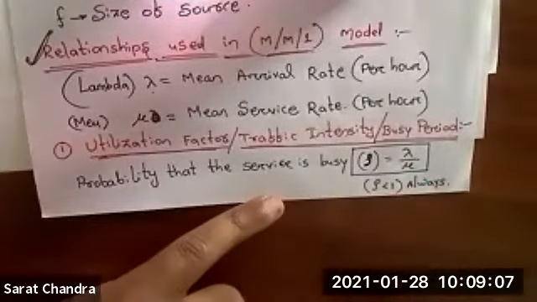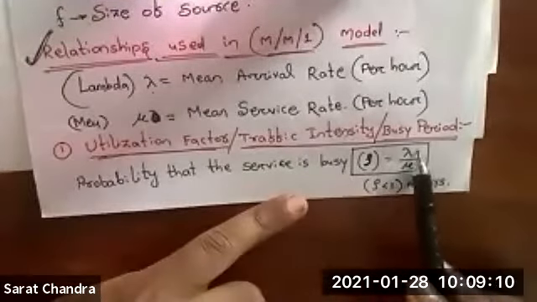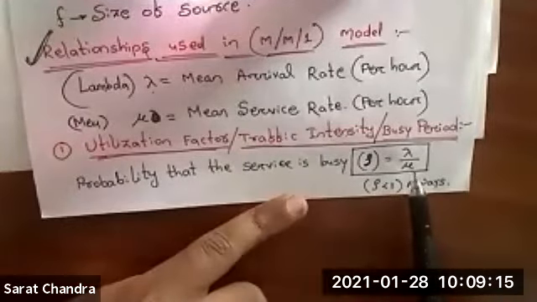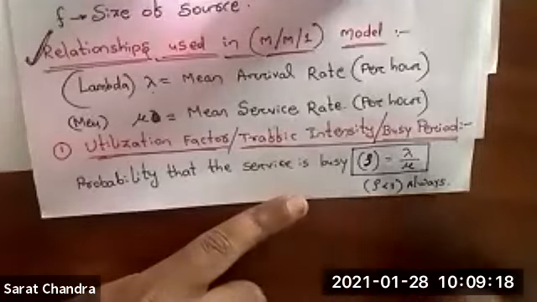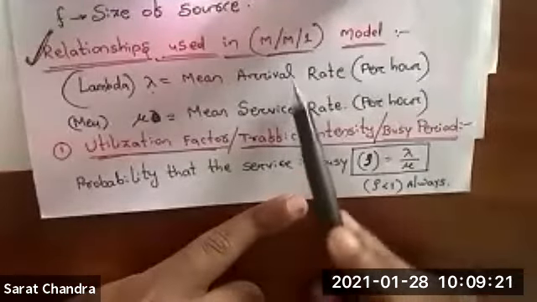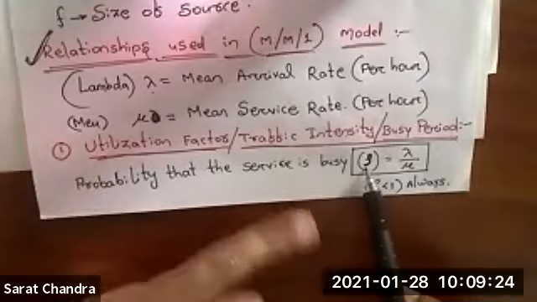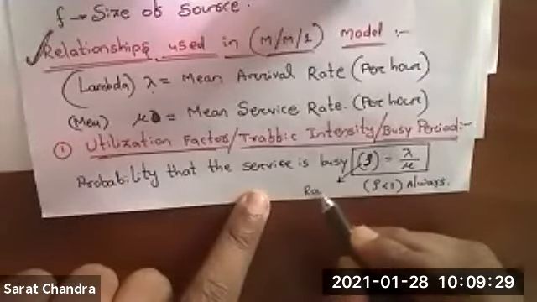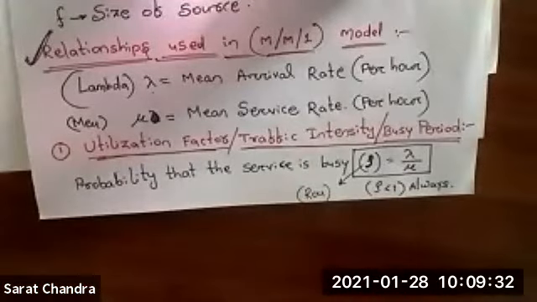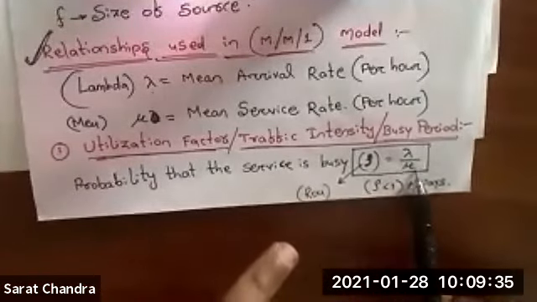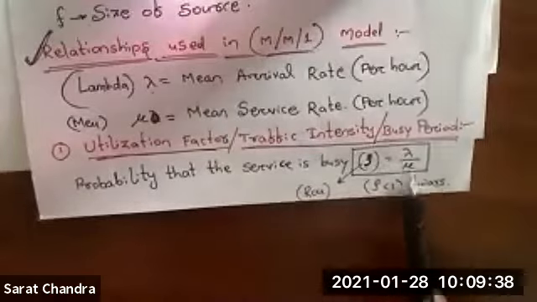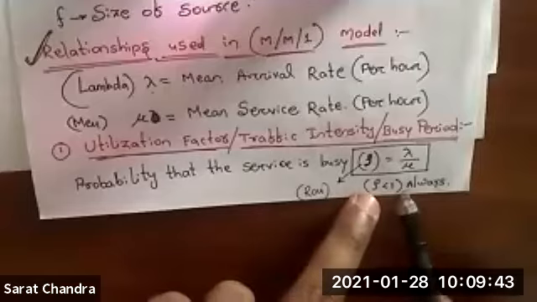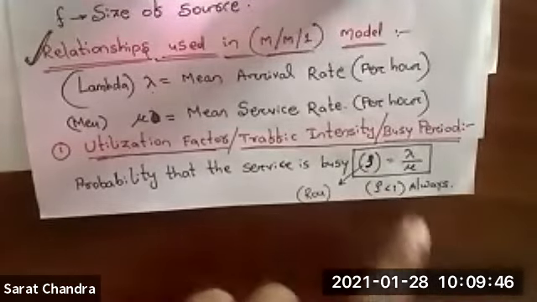This is rho, and the formula of rho is lambda by mu. What is lambda? Lambda is mean arrival rate. What is mu? Mu is the mean service rate. If we take the ratio of these two, we will get rho. This symbol is called rho, the density symbol. Okay, rho is lambda by mu. Lambda is mean arrival rate. Mu is mean service rate. And this rho value is always less than 1. Clear? So this is one formula.